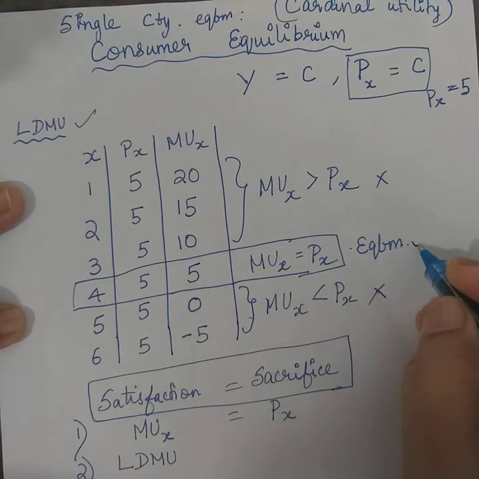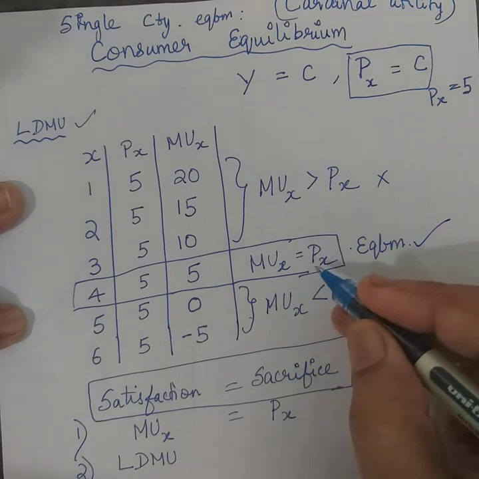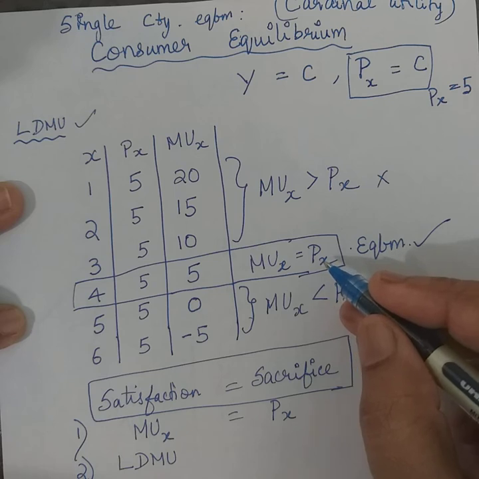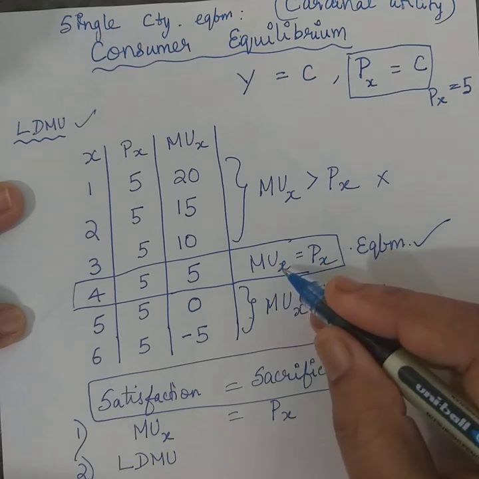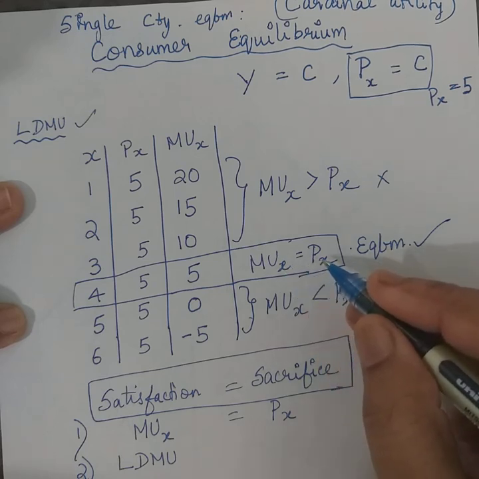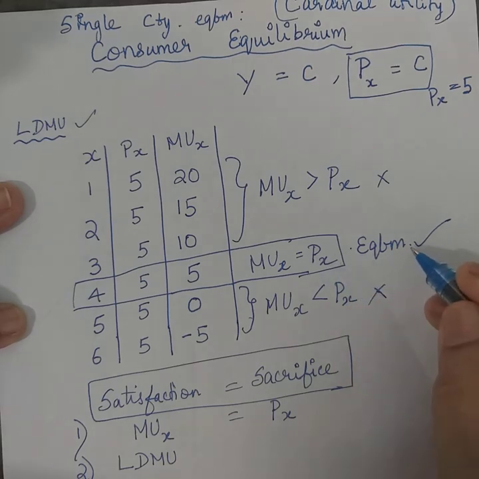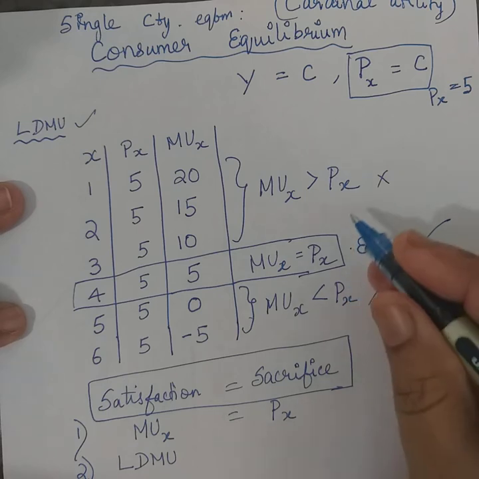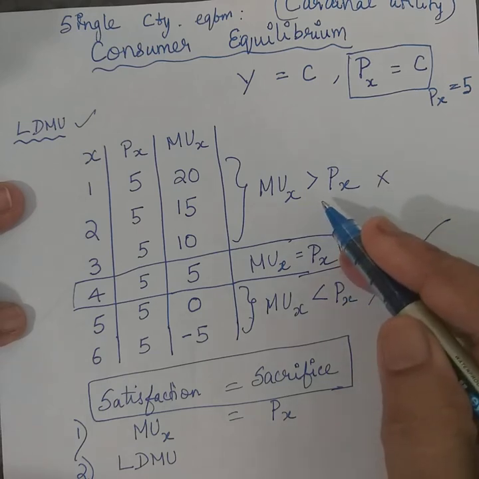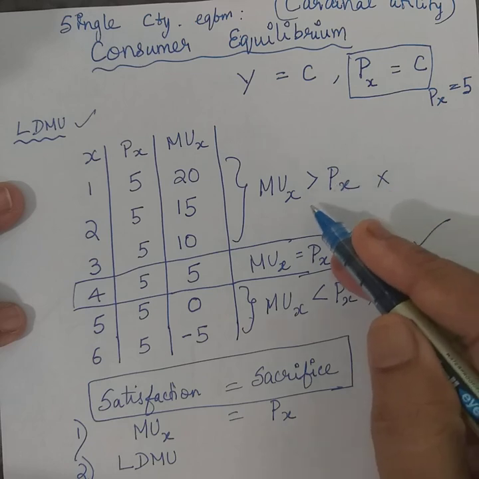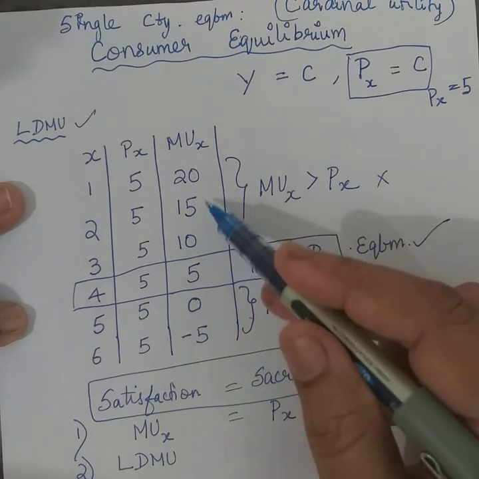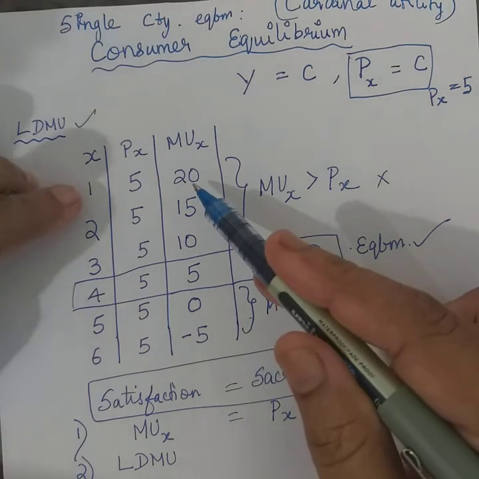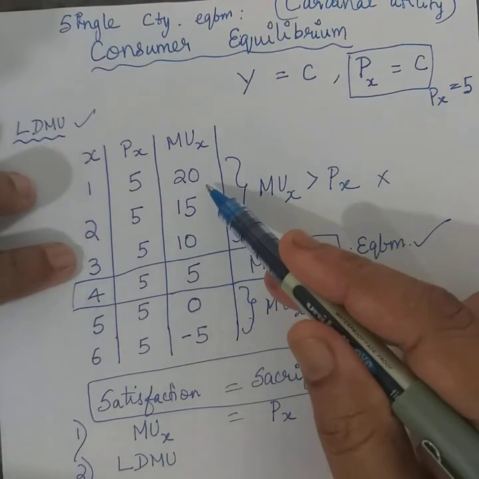The only preferred point is this, where exactly the satisfaction is equal to the sacrifice, or the condition marginal utility of the product is equal to the price of the product. So that's the only equilibrium possible. In other cases, there could be a chain reaction. More satisfaction will lead to more consumption. So there will be diminishing marginal utility and the consumer will get back to this.